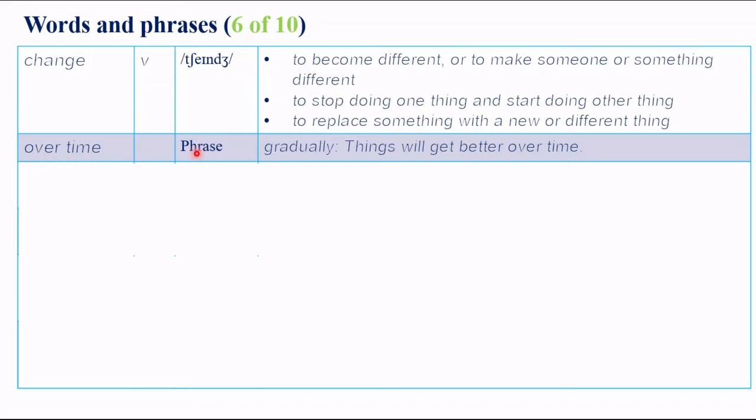Over time. Over time is a phrase. The meaning is gradually. Things will get better over time.